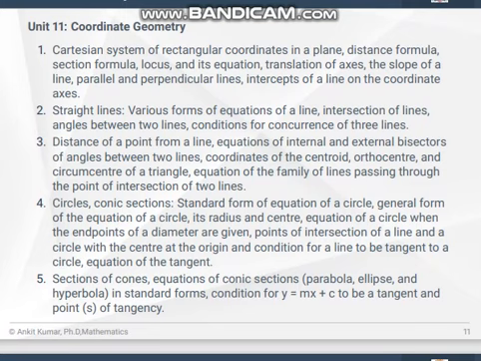circles, conic sections, standard form of the equation of a circle, general form of the equation of a circle, its radius and center, and so on. Sections of cones, equations of conic sections, parabola, ellipse, and hyperbola in standard forms.